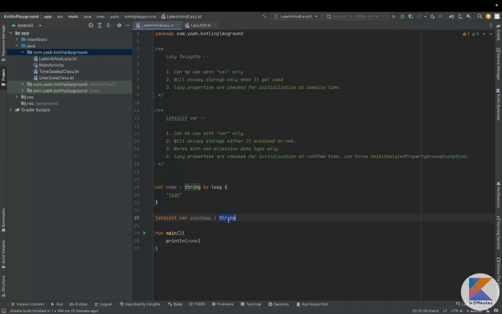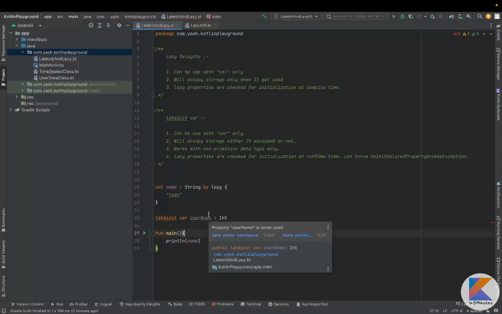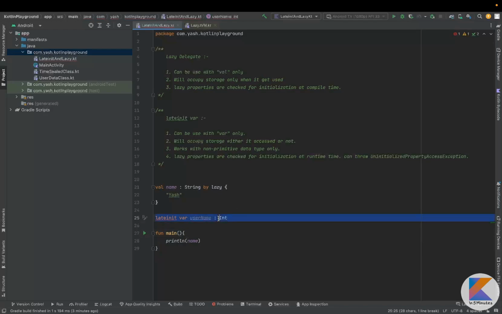Let's say I make it Int here, you will see it gives the error: lateinit modifier is not allowed on properties of primitive types. Why is this so? Because primitive data types already have their default value. If they have a default value, it means they are already initialized, so there can't be lateinit here. So we need to make it String here, and it will work perfectly for non-primitive data types.